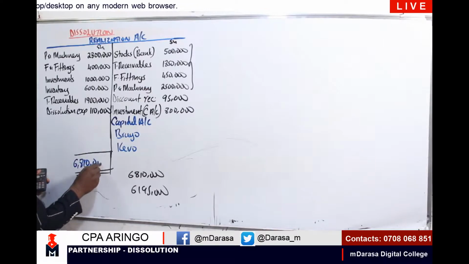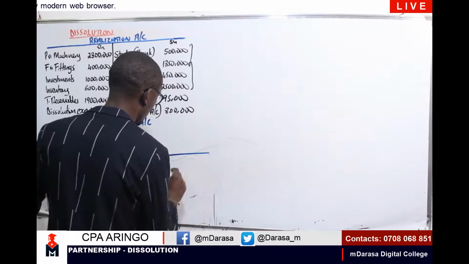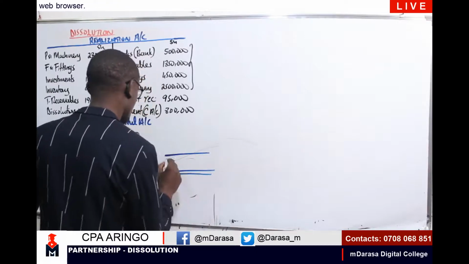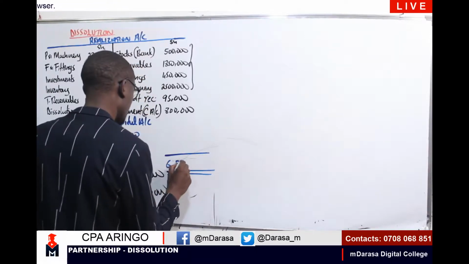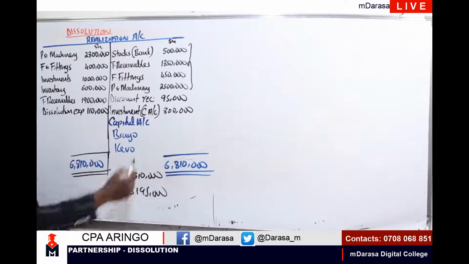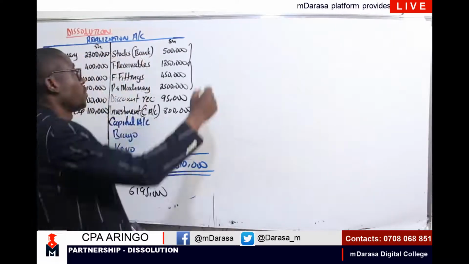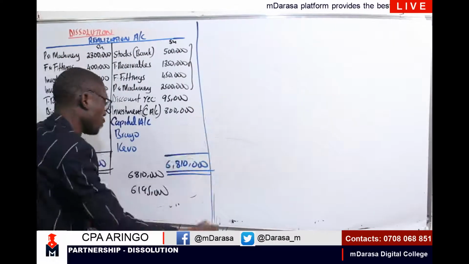6,810,000. Kindly you can confirm your figure so that Mwalimu should not be doing his own things. I'm having here 6810, 6,810,000. That is what you should be having. So what will be our balancing figure? The difference here, we are getting a difference of how much?